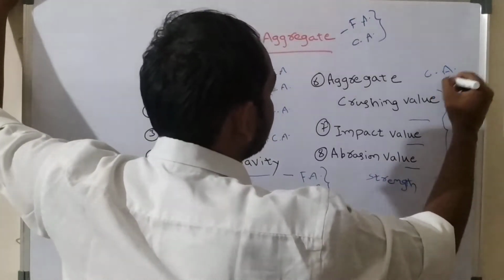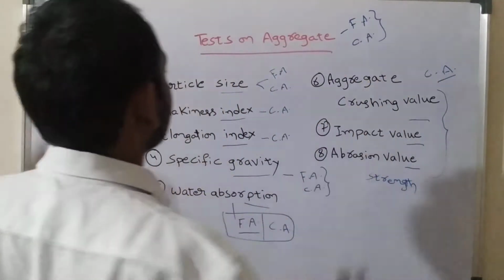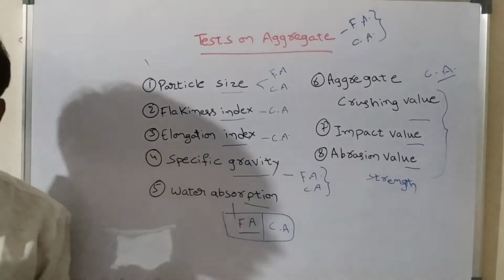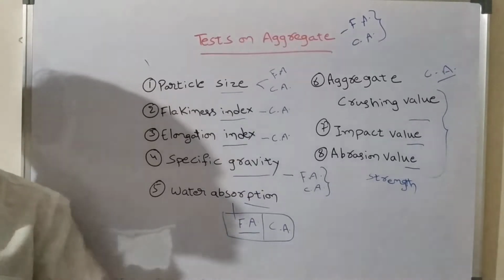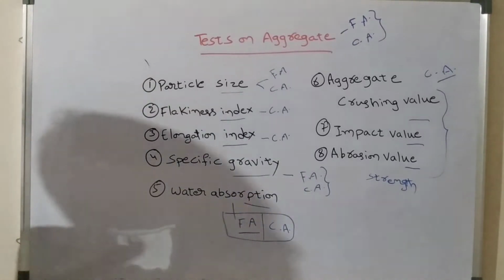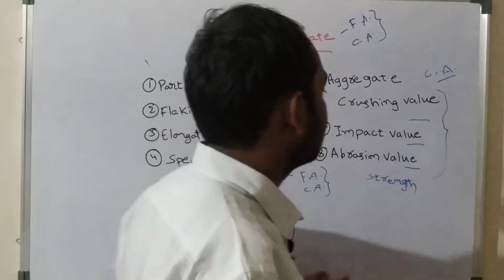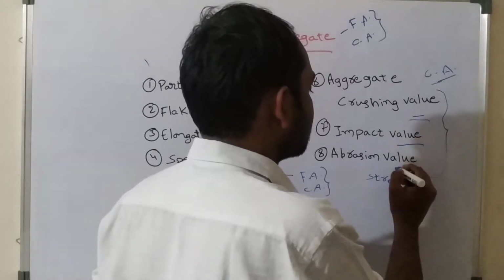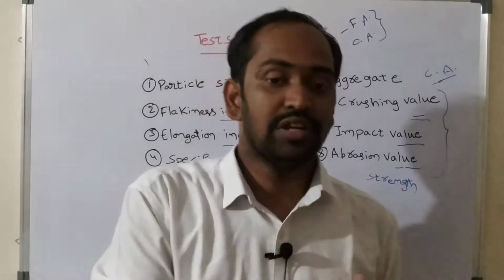We do not conduct these tests on fine aggregate, because in concrete the fine aggregate does not contribute any strength. The strength is imparted to concrete only by coarse aggregate.